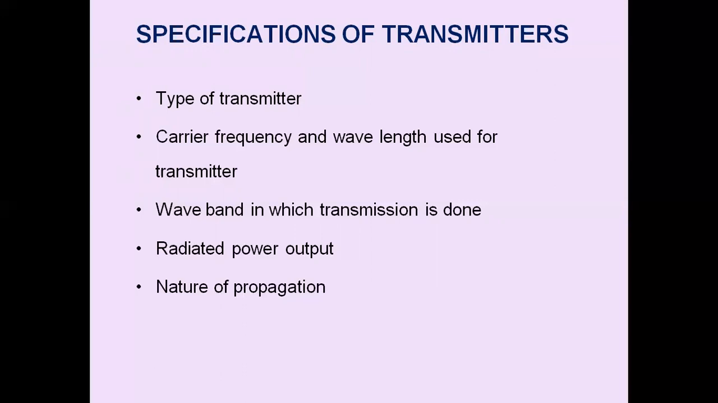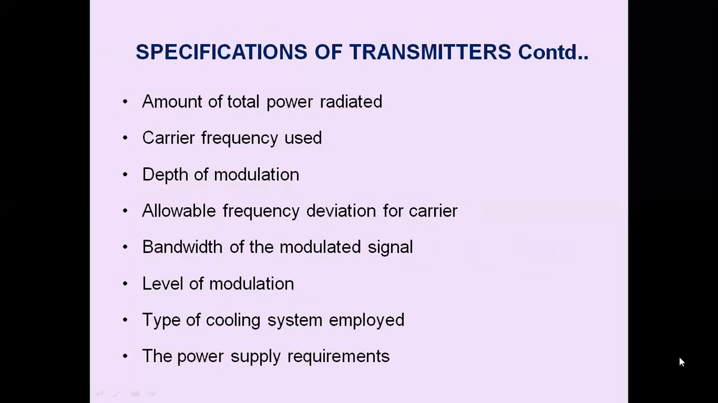Similarly, we also have the specifications of the FM transmitter: type of the FM transmitter, power of the transmitter, channel and band of operation, type of transmitter, FM broadcast or FM telegraph, maximum frequency deviation, method of generation of FM, whether a direct method of generation of FM or indirect method of generation of FM, and bandwidth of the modulated signal. So these are the various specifications of transmitters.